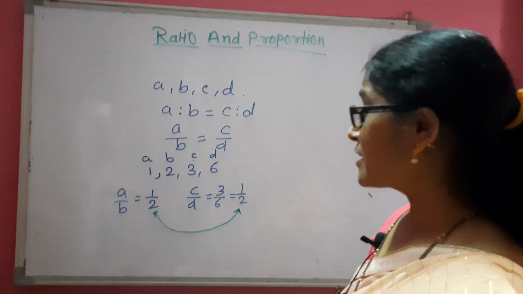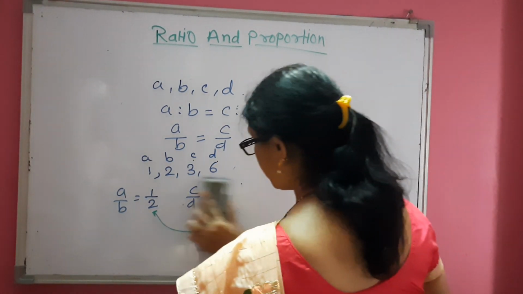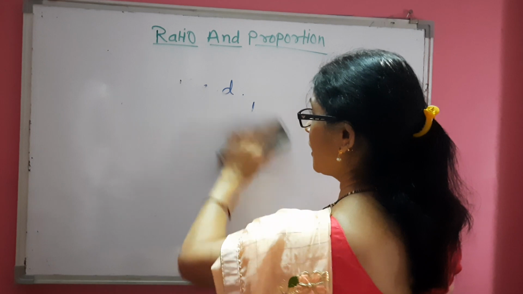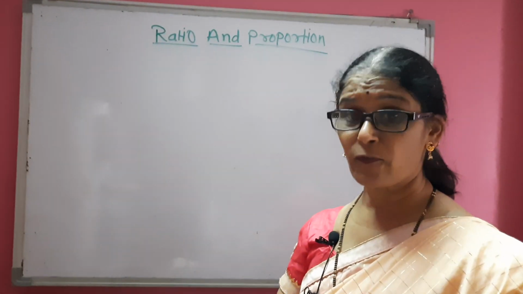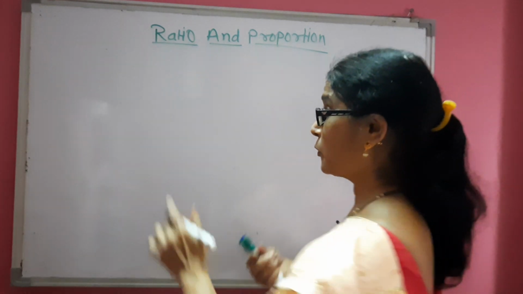So we can say that if two ratios are equal, then the four numbers are in proportion.